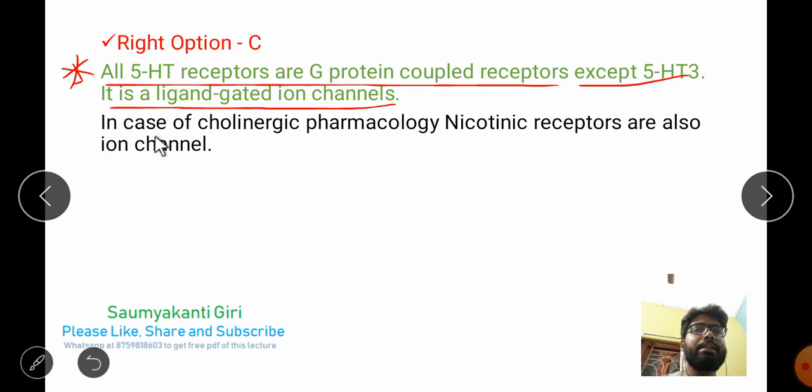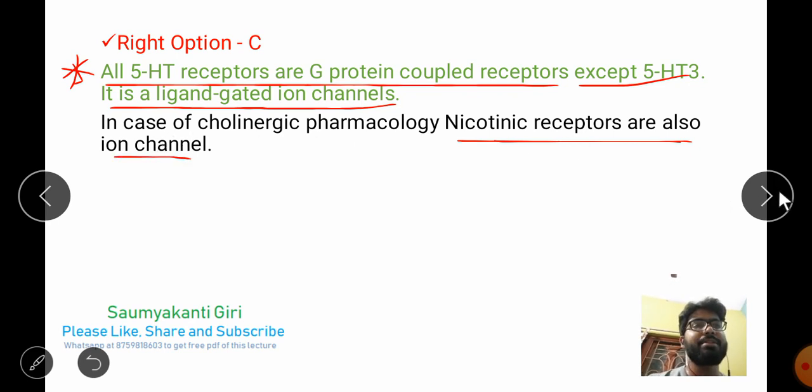In case of cholinergic pharmacology, nicotinic receptors are also ion channel receptors, whereas muscarinic receptors are G protein coupled receptors. Keep in mind this.